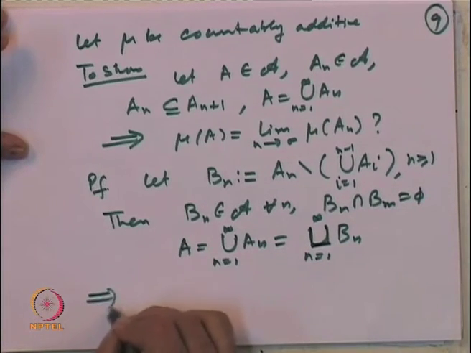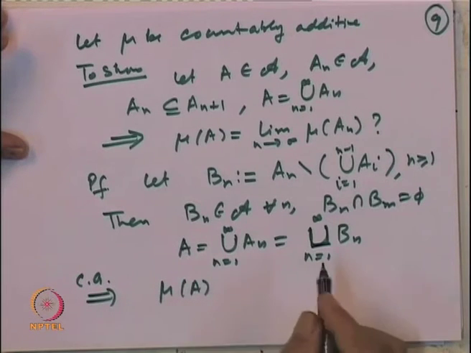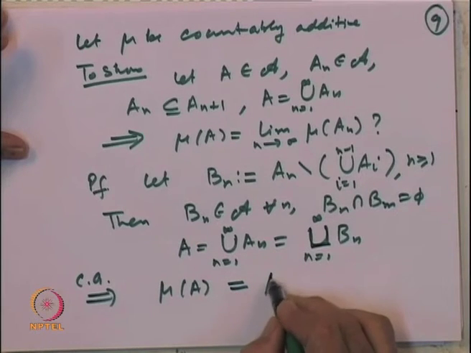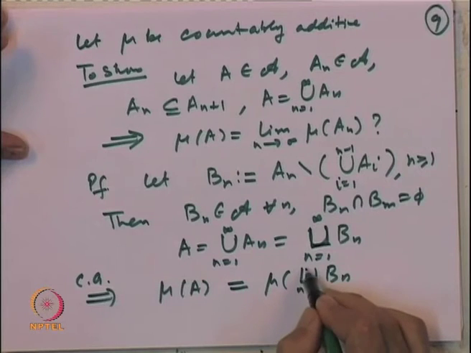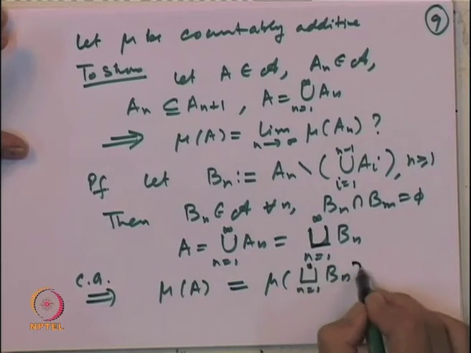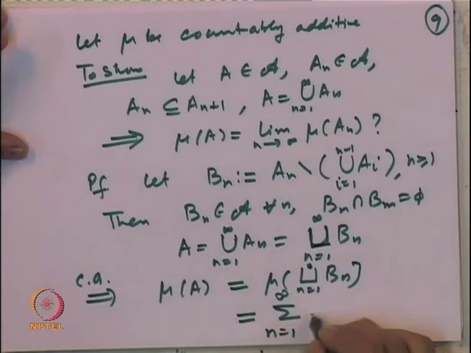So, by the countable additive property, mu of A is equal to mu of this union of B n's, and that is equal to the summation n equal to 1 to infinity of mu of B n's.